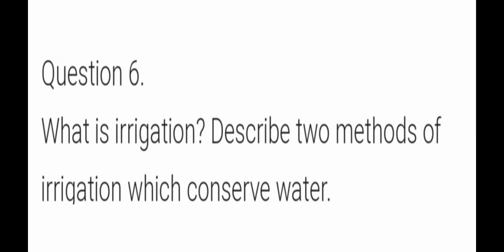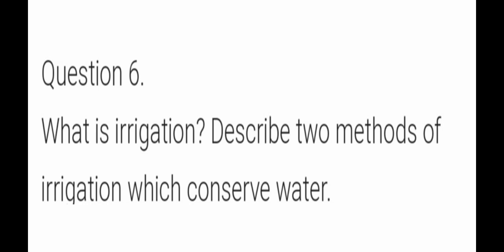Because in the manual traditional form we had the moat, chain pump, rahat and dhikli, but there the water conservation was not done. But when we come to the modern methods, the sprinkler irrigation and drip irrigation methods, we are able to conserve water, because with sprinkler irrigation, like rain, we are supplying the water